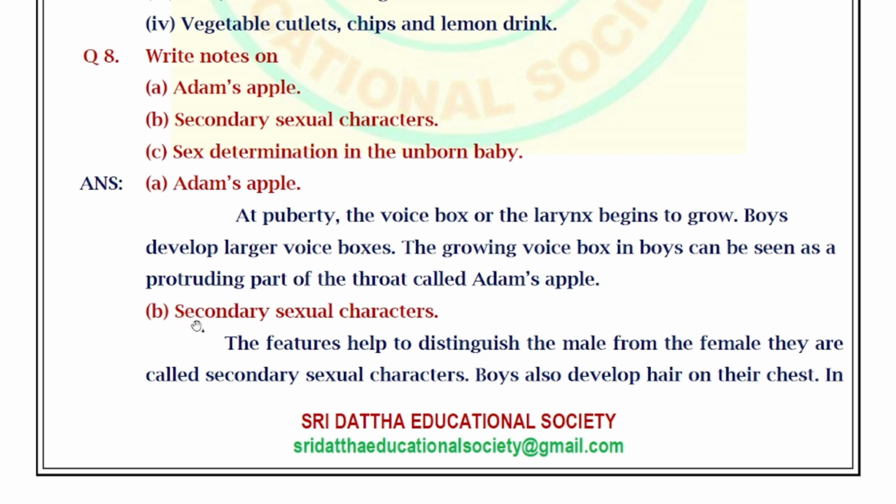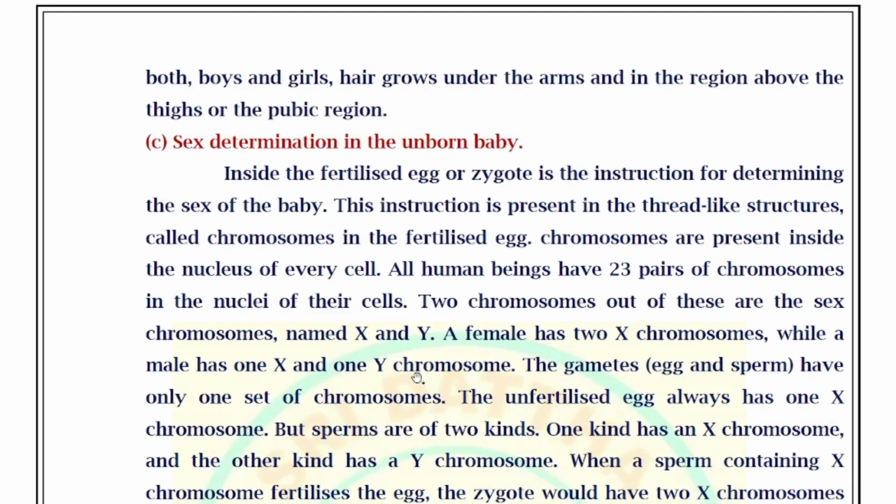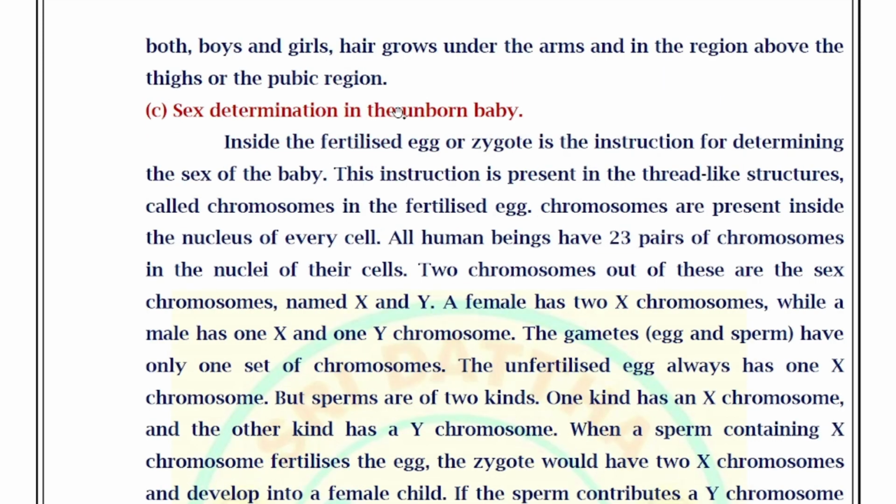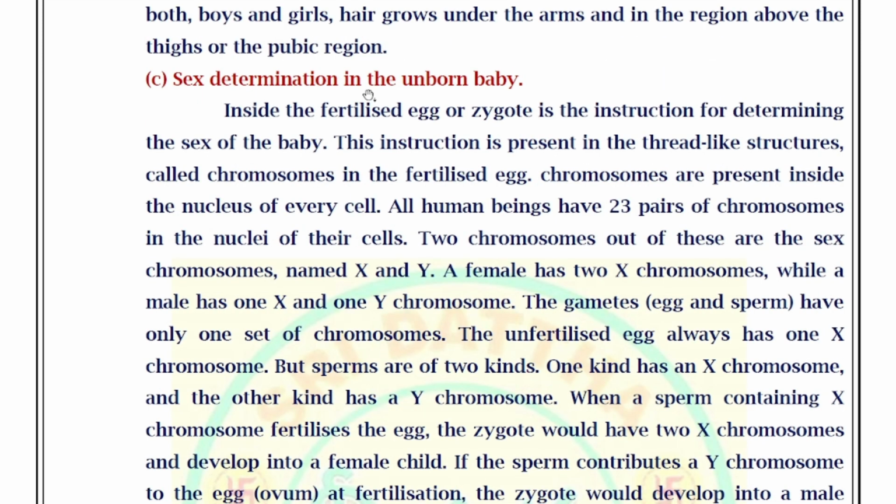Next, move on to secondary sexual characters. The features that help to distinguish the male from the female are called secondary sexual characters. Boys also develop hair on their chest. In both boys and girls, hair grows under the arms and in the region above the thighs, the pubic region. Next, sex determination in the unborn baby.